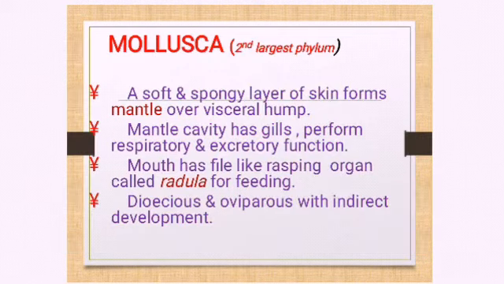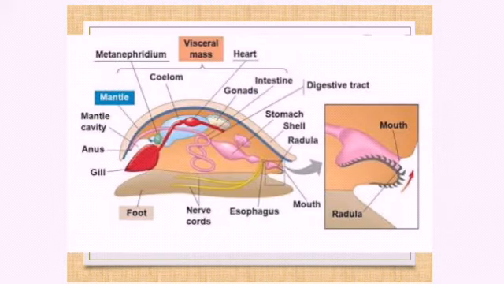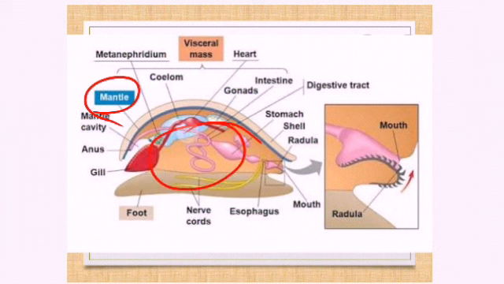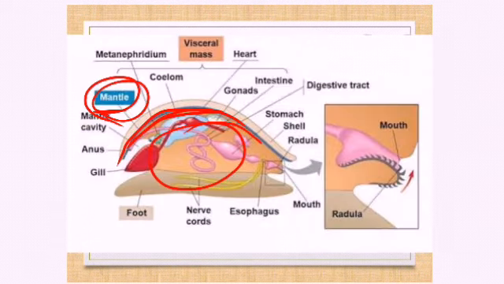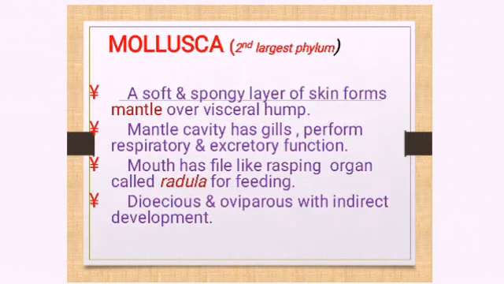A soft and spongy layer of skin forms the mantle over the visceral hump. So you can find here mantle is one portion, isn't it? Just above the visceral hump you can find a soft layered structure called as what? The mantle, right? So that is the next point. Mantle cavity has gills, which perform respiration and excretion. So in the cavity of this mantle, in the visceral part, you are having what? Gills, and they are helping in what? They are helping in respiration, okay, and excretion as well.